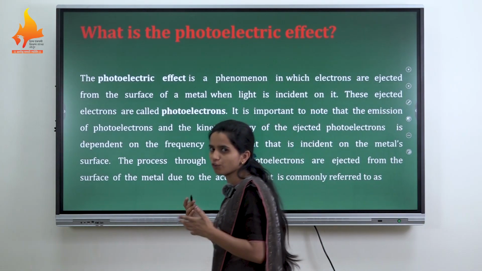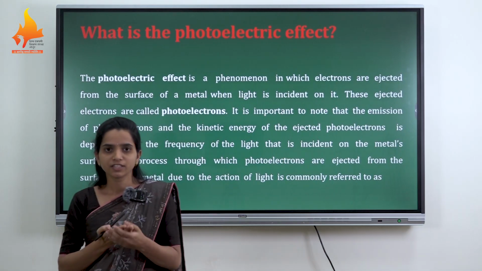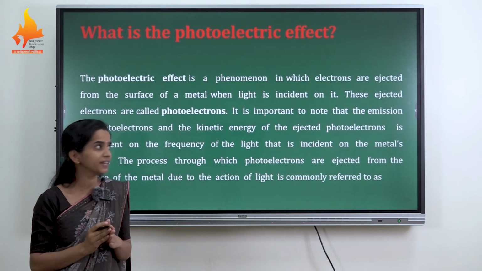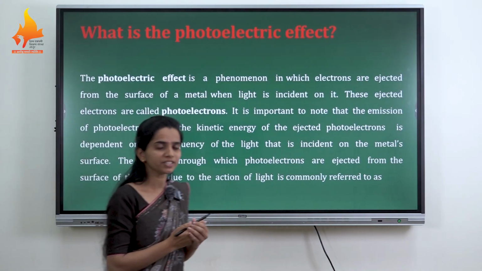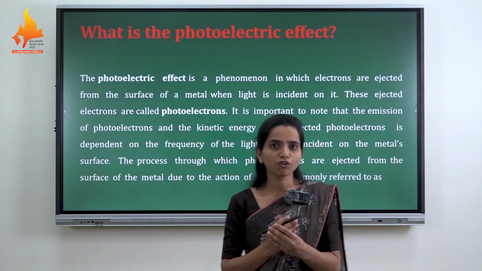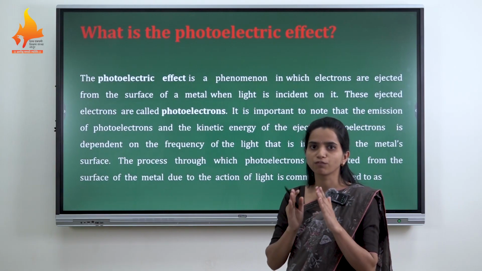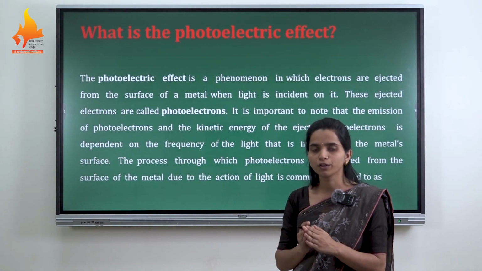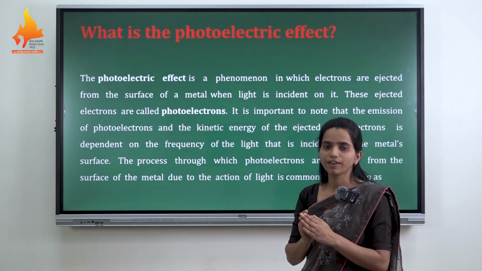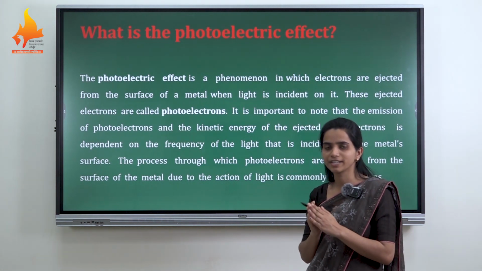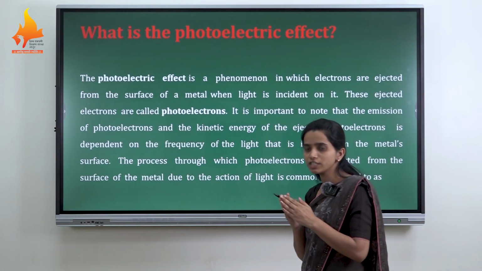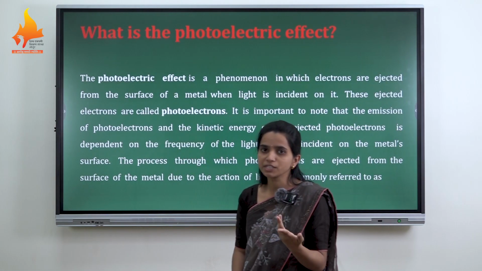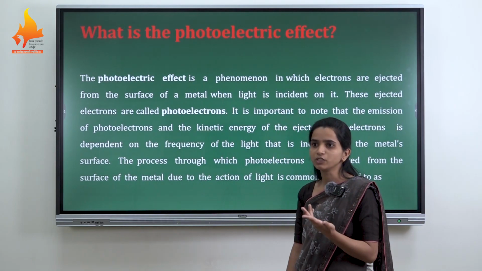So what is actually the photoelectric effect and who discovered it? This phenomenon of the photoelectric effect was discovered by Heinrich Hertz in 1887, and the phenomenon is that when radiation of high frequency or low wavelength falls on a metal surface, electrons are ejected. That is called the photoelectric effect. For this effect, Einstein got a Nobel Prize in 1921, but he received the prize in 1922.